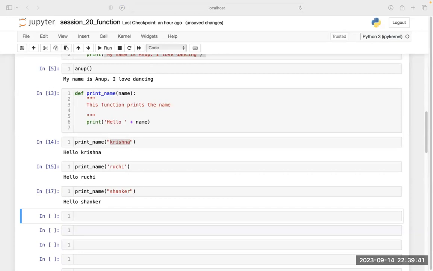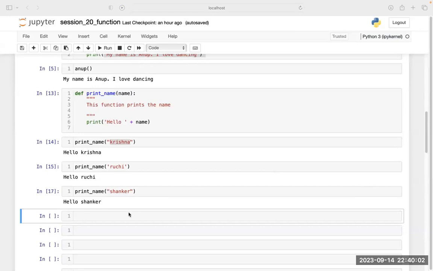Even if we don't write str name, we write just name, still we can get the same result. Here you have eliminated the str and have just written name.